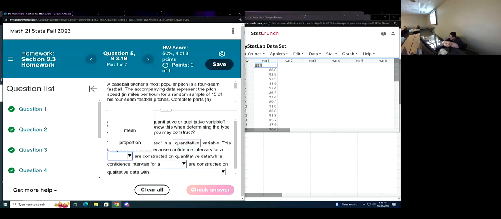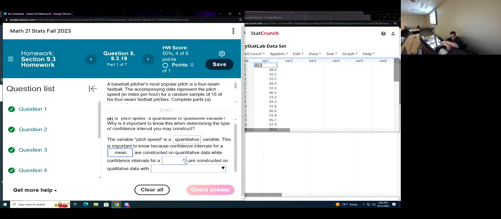For proportions, the thing that we did a little bit ago, question number 1, was, do you work from home at least one day a week? And their answer was yes, which is qualitative. Quantitative is used for means because we can add it up, divide by the number. Qualitative is used, let's see.